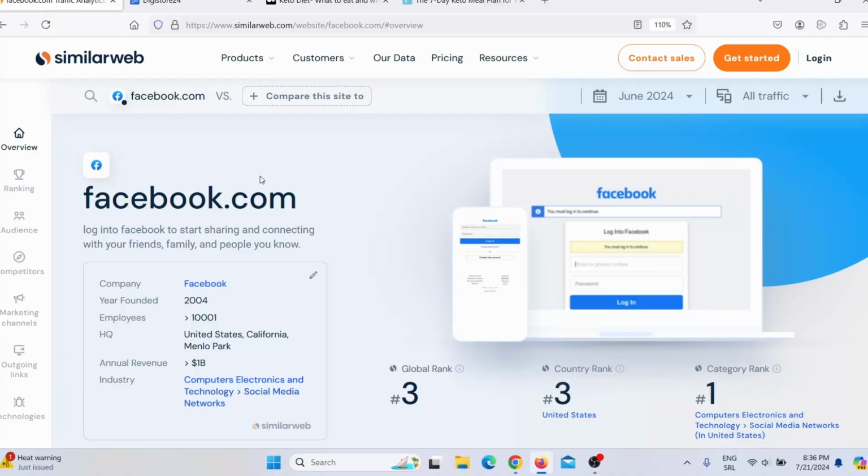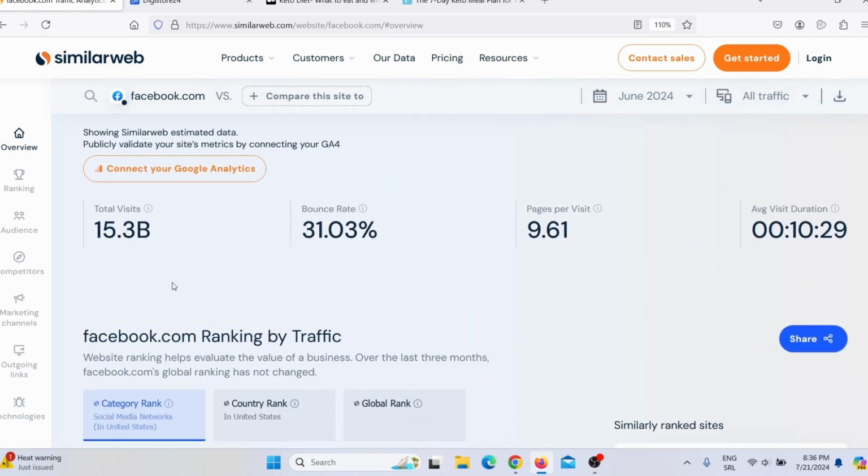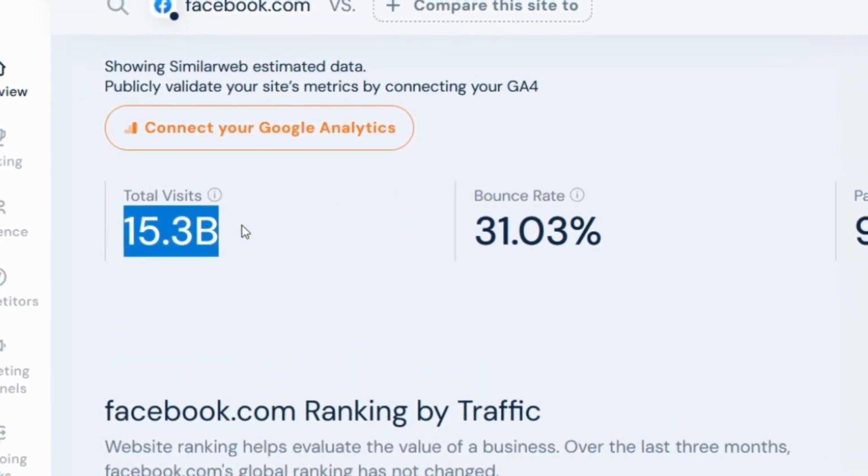Nobody's using Facebook anymore. Well, actually, when you come here on SimilarWeb, you will see that Facebook is number 3 on the entire internet. And when you scroll here, you will see that Facebook is getting more than 15 billion monthly visits, which means Facebook still has good potential when it comes to affiliate marketing.